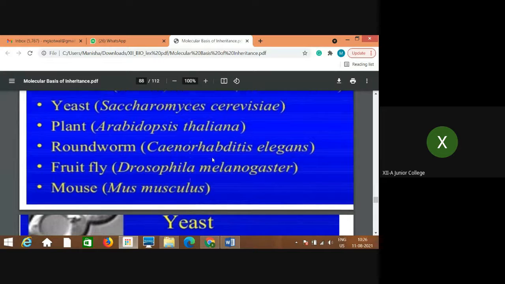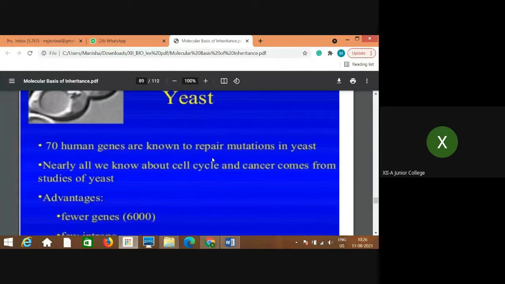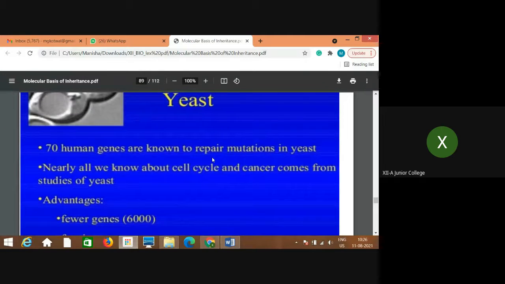So these are the model organisms, and it is observed from the studies that many of the characters or genes present in these organisms are, to some extent, similar to human genes or human DNA. See, in case of yeast, 70 human genes are known to repair mutations in yeast. That shows how much similarity you can get between human genes and lower organisms like yeast.